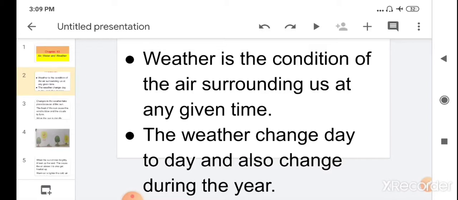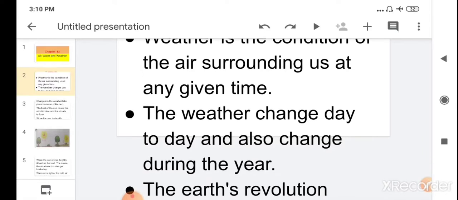Children, weather also changes during the year. Nowadays the weather is cool because the season is winter. After winter the summer will come. Then the weather will change and become hot. Then you will feel hot. So the weather also changes day to day, hour to hour, and it also changes during the year.